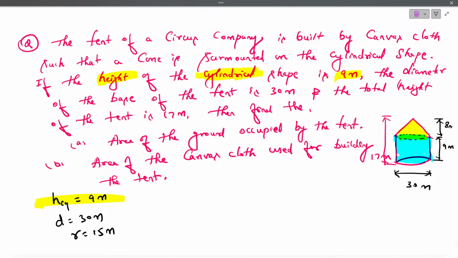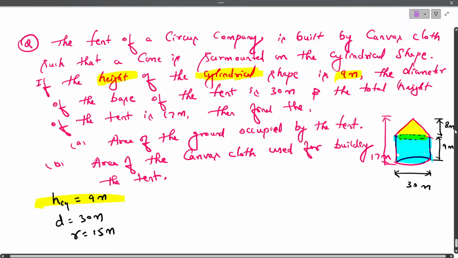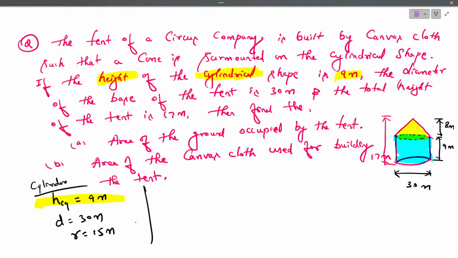So if this is 9 meter, then this is 8 meter. So 9 plus 8 is 17 meter. Is this clear? So they have given the cylinder data: height of the cylinder 9, diameter 30, so radius is 15. Then come back to the conical part.